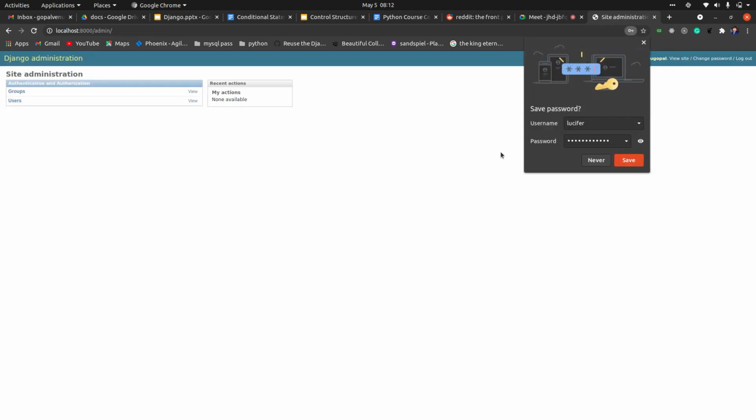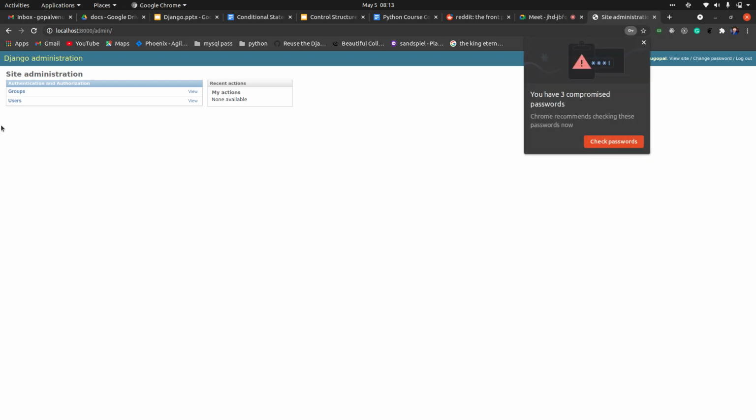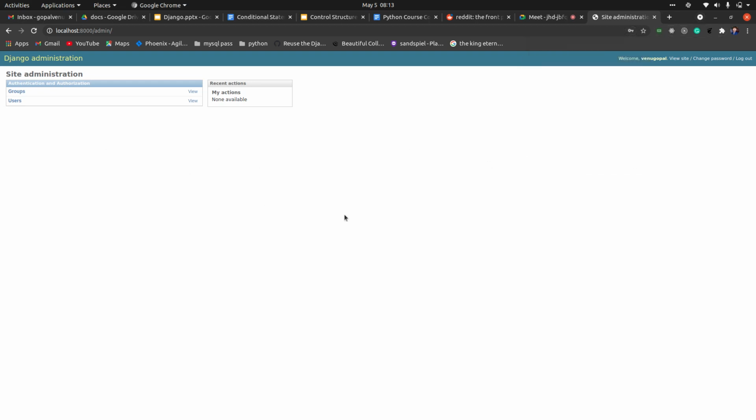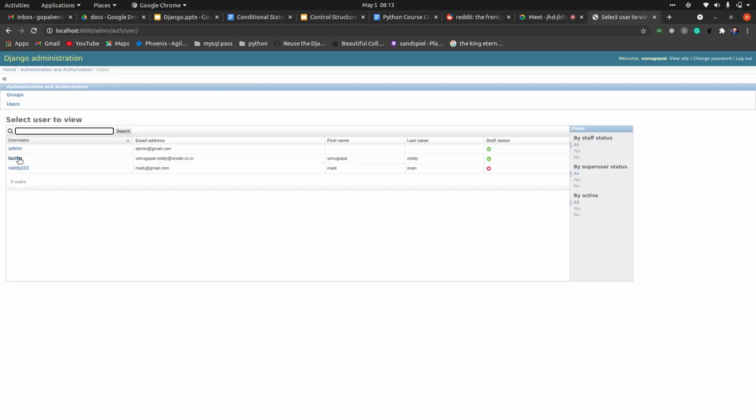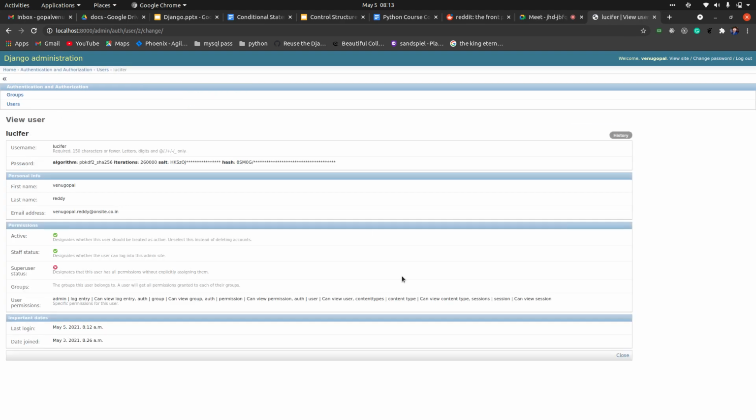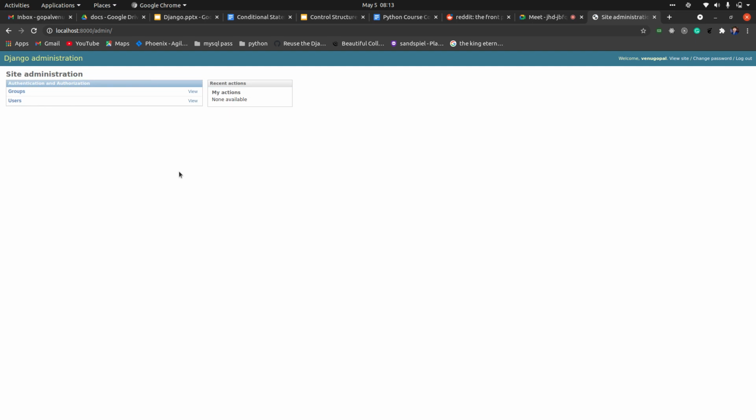So now you can see I did not have the permissions on posts, and that's why I'm not able to see the posts model. To see the posts model, you will have to have the permissions as well. This Lucifer guy has only these permissions: admin log entry, can view log, can view groups. Since he does not have any permissions to view posts, that model is not visible.